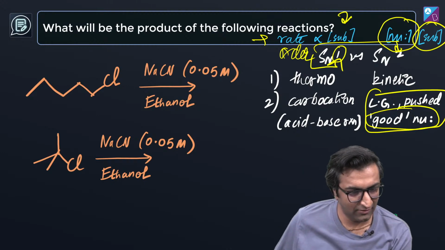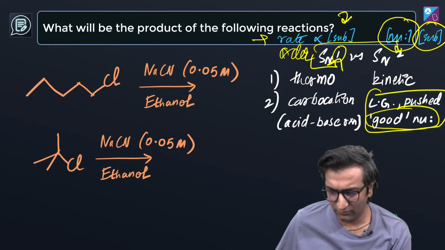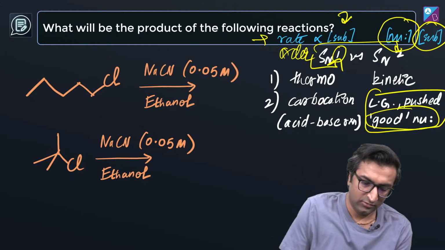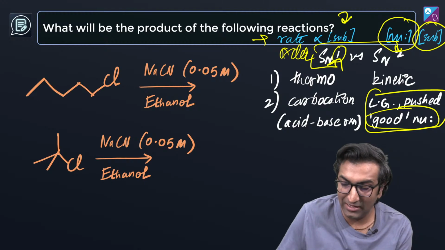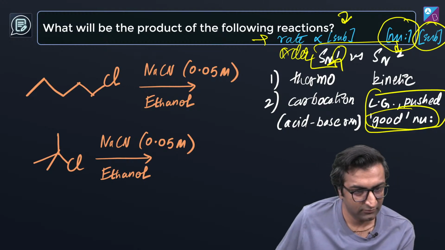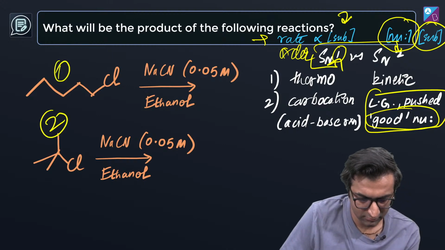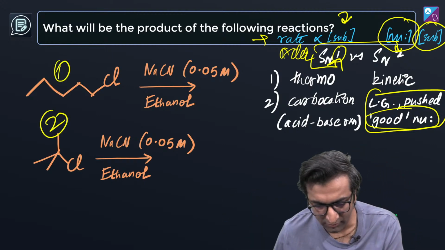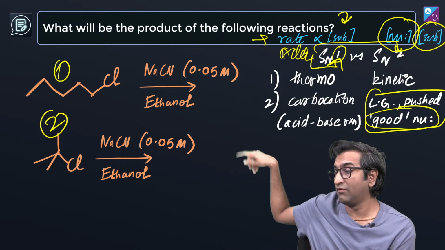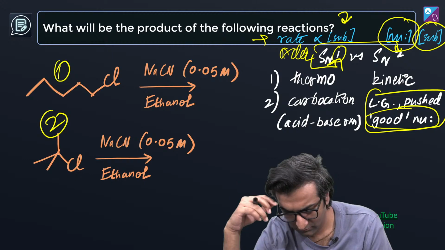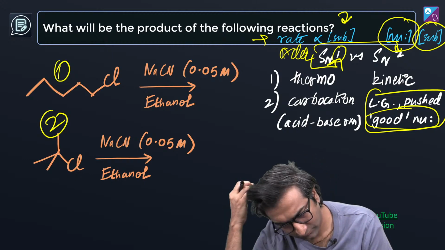So, what do you think? Unimolecular, all right. So, how do we do this then? What to do next? How do I decide this? Does that help in getting to the answer? I'm asking again, between 1 and 2, what will form? What gets formed? Which one's SN1, which one SN2 between 1 and 2? Can you help me out now? Keeping this in mind. What do you think?